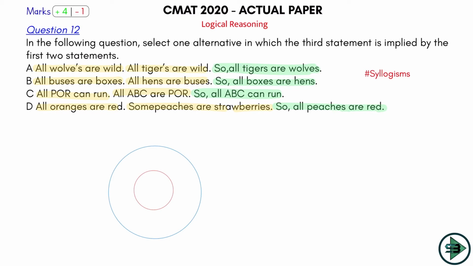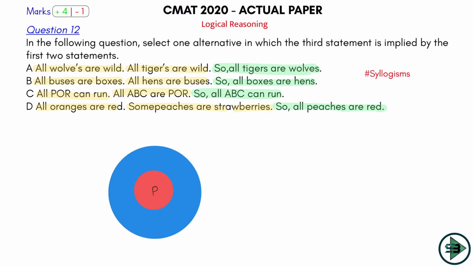Okay, so if I put the color here, all red are blue, which means all POR, this is POR, can run. This blue represents run. Okay, what else is given? All ABCs are POR. So let me draw one more circle here that is representing ABC. Let this be a green circle representing ABC. Let's put the color inside this as well.